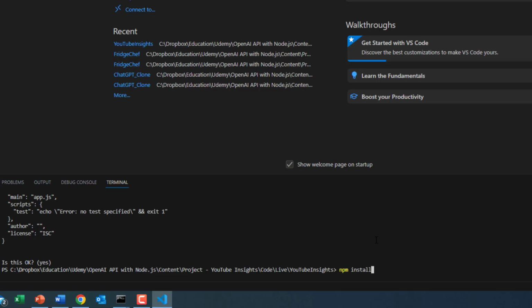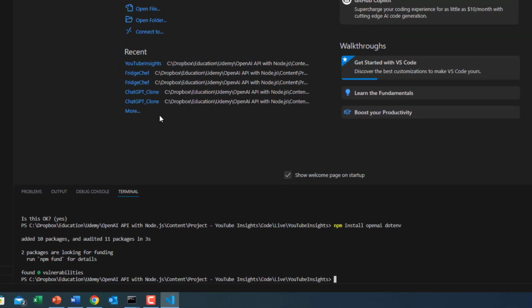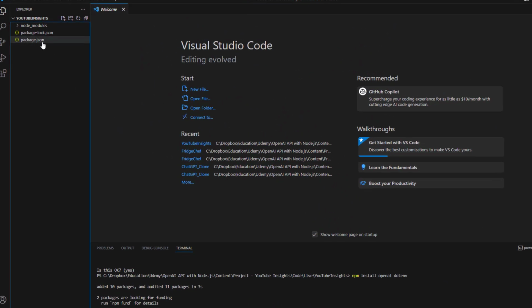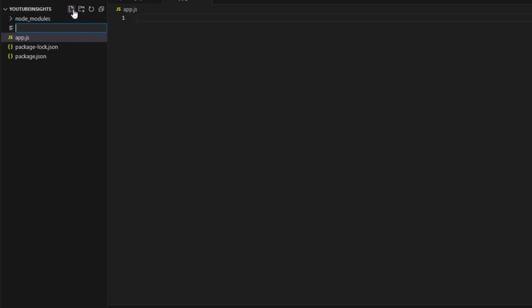npm install. We have the OpenAI package and dotenv, because we are going to set an environment variable with the API key. Okay, so both packages seem to have been installed successfully. Now I will create the files that I need. I will first create the app.js. I will then create the playground.js.